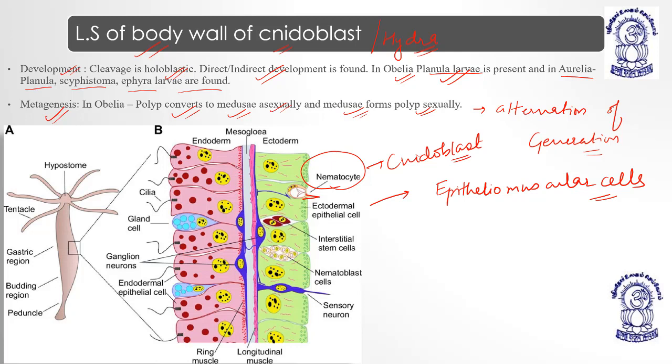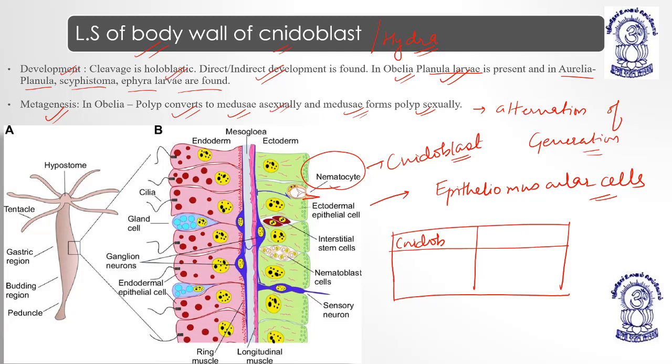Now the nematoblast, also known as nidoblast, has a nematocyst. The nematocyst is the stinging organ. You have to remember the difference between nidoblast and nidocyte.